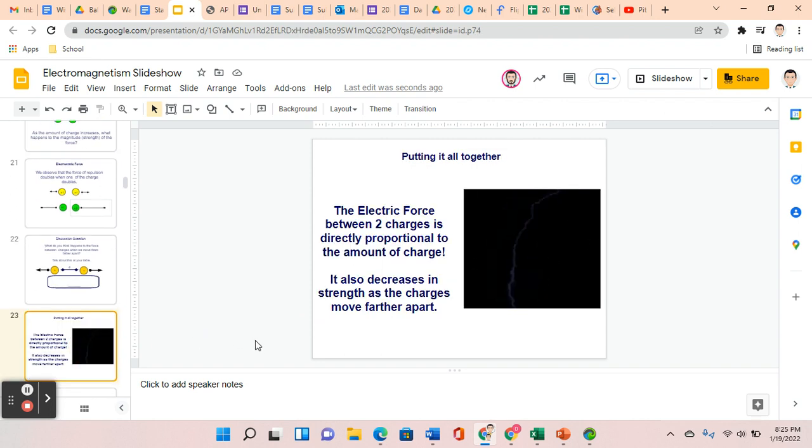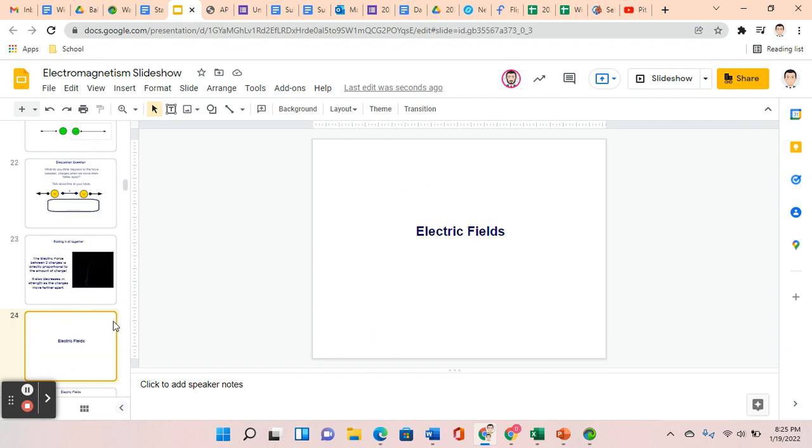So putting it all together, the electric force between two charges is directly proportional to the amount of charge. So if there's more charge, there'll be more force. Less charge, less force between the two. And it also decreases in strength as the charges move farther apart, meaning that as you bring them closer together, it increases in strength, and as you move them apart, it decreases in strength.